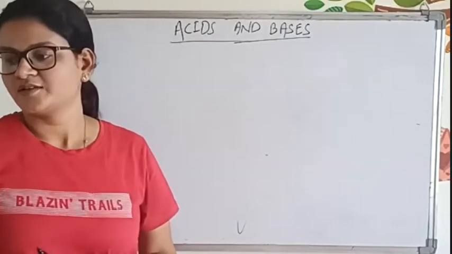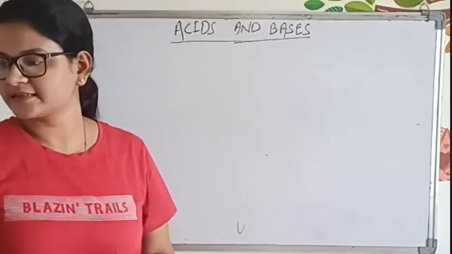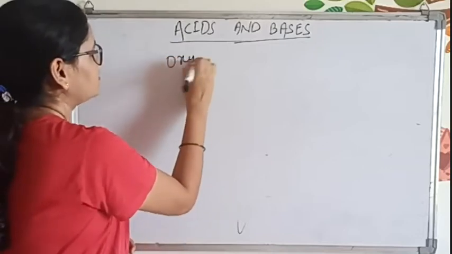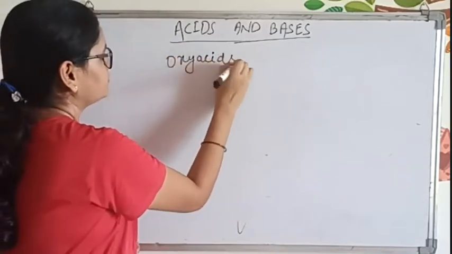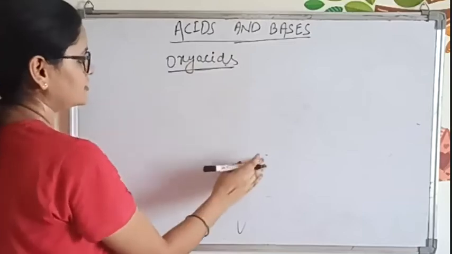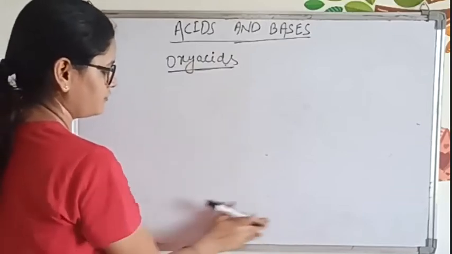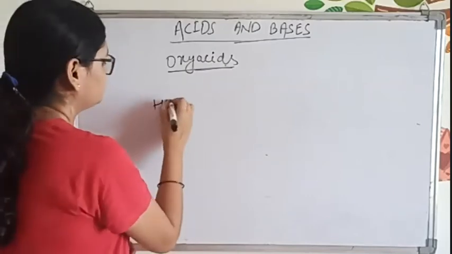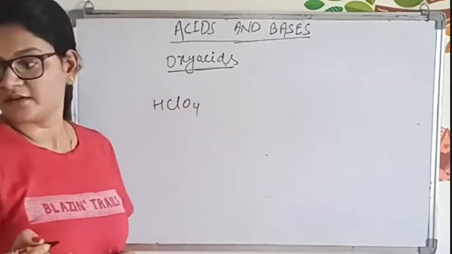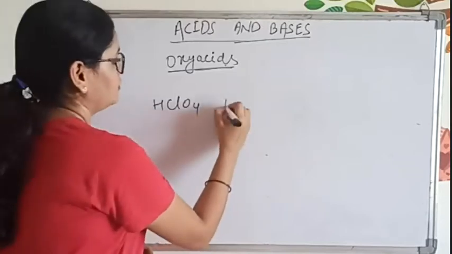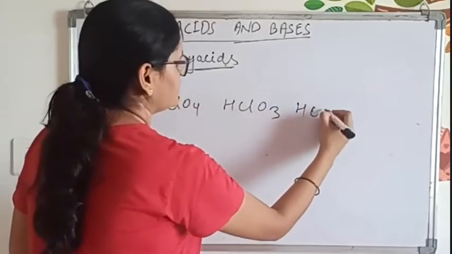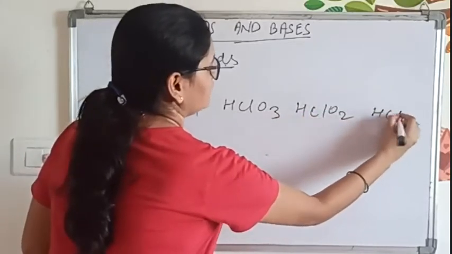Okay. So now next is oxyacids. Now oxyacids, we all know oxyacids. We have discussed. Oxyacids have hydrogen and oxygen. Can I have some examples of oxyacids? H2SO4, HNO3. Good. HClO4, HClO3, HClO2, HClO.